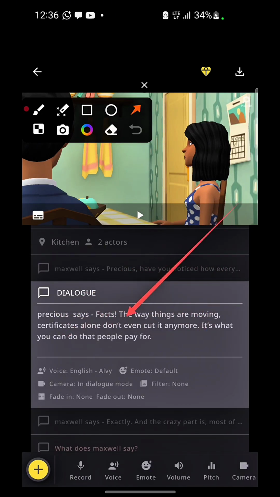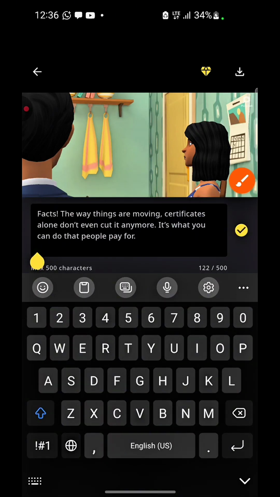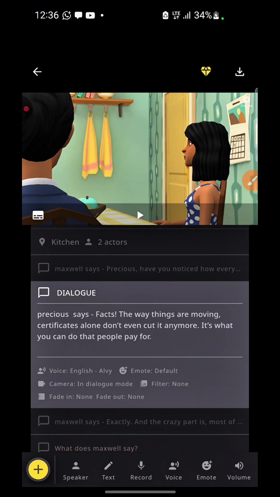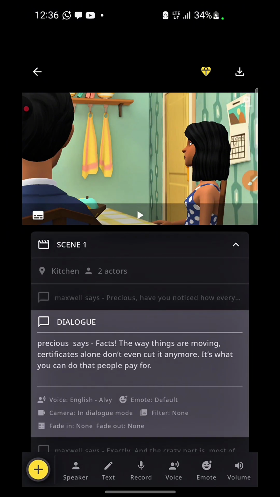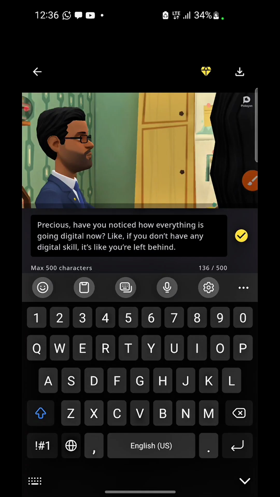So once it appears, just click on the text itself, and you can edit it. Okay, so you can click edit it. So if you click on this one, also click on the text itself, you can edit it, and once you've edited it, you click on good.